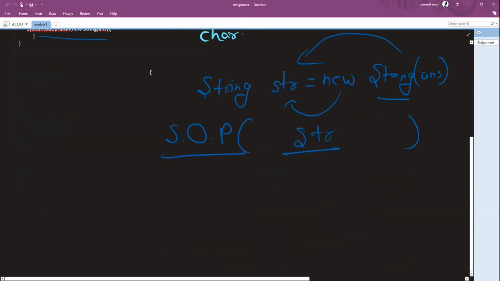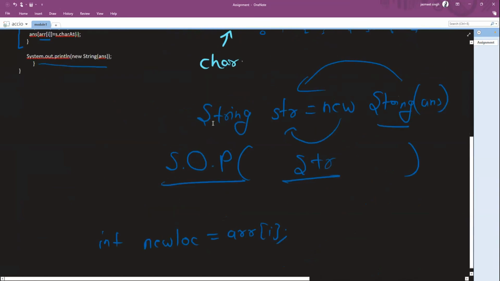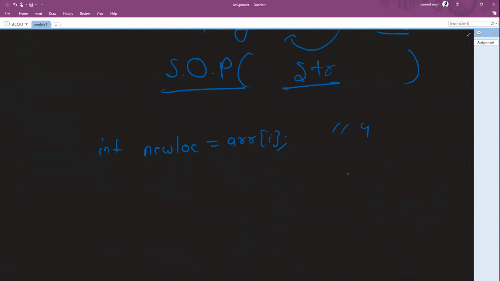The alternate manner of writing this would be I can have an int, and I can name this variable new location, let's keep it newLoc. I can get the new location from arr at i, which tells me what the new location is where I have to place the character. So it will be giving me 4. Now for answer at index new location, please put whatever is the character in the S string at index i.